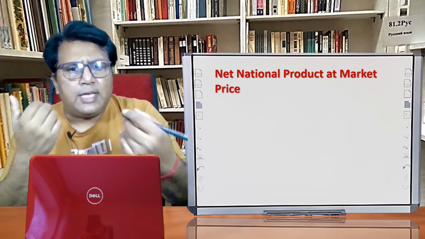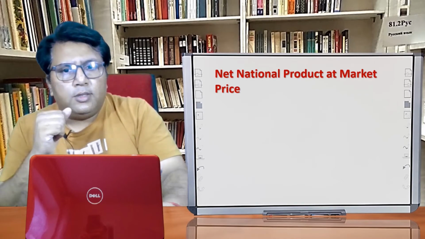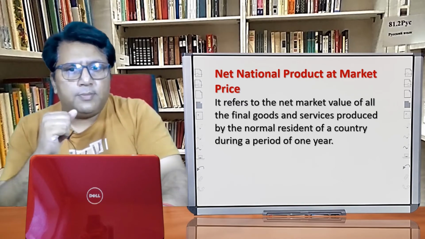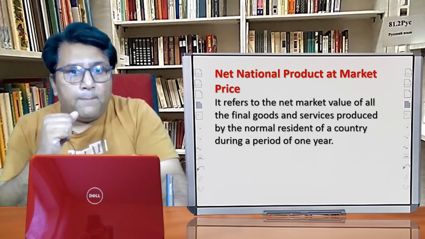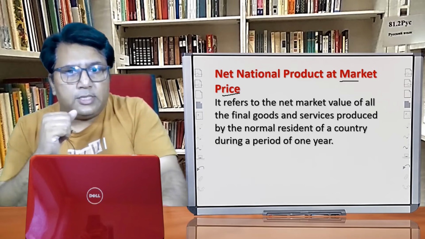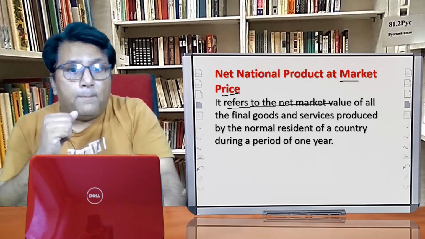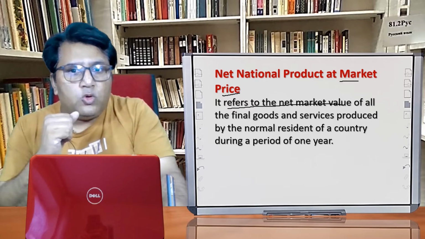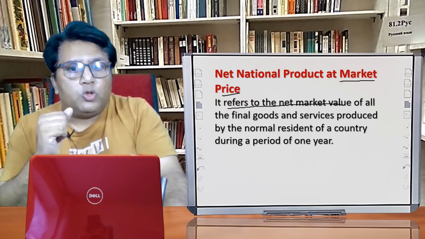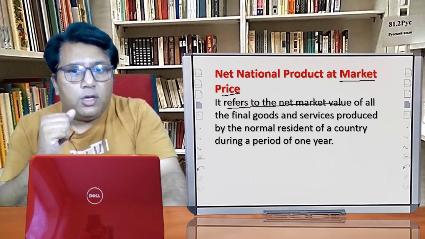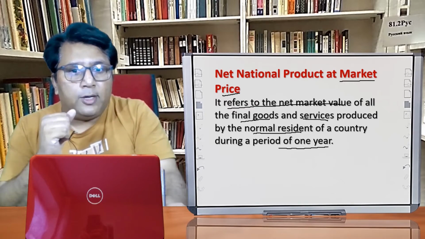Now let us discuss another aggregate of the national income, the net national product at market price. It refers to the net market value. Why market value? Because we are talking about the market price. So it refers to the market value of all final goods and services produced by normal residents during a period of 1 year.